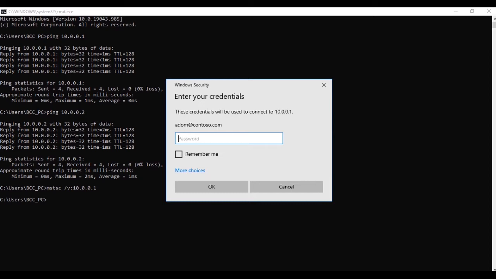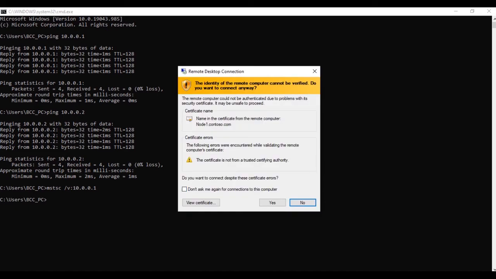You can see that the domain name is contoso.com and Adam is the admin user who will be able to log in to the system. So we'll put the credentials and it will be able to log in.